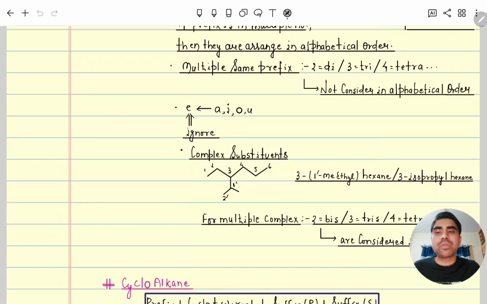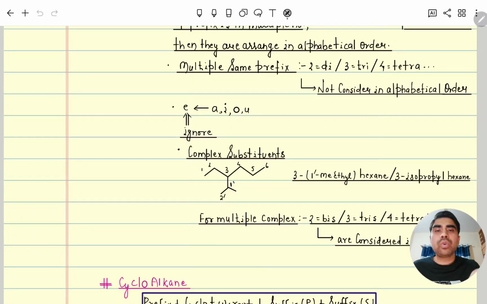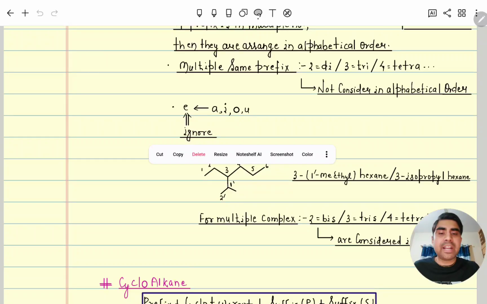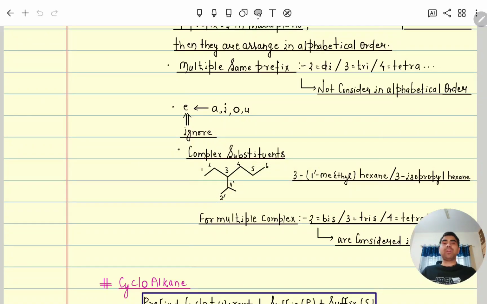Next, complex substituent. Complex substituent means those organic compounds which have a branch. Like here you can see this is the main chain and this is the branch chain. The branch also has a branch. So always remember, if a branch has a branch, numbering of that branch will be given as 1 dash. So this is 1 dash and this is 2 dash.